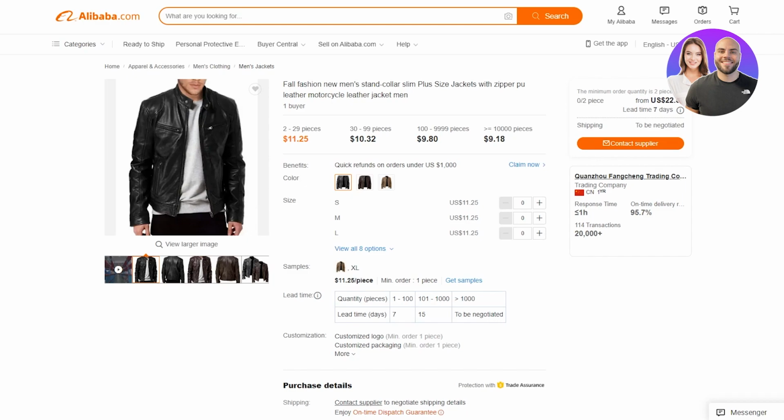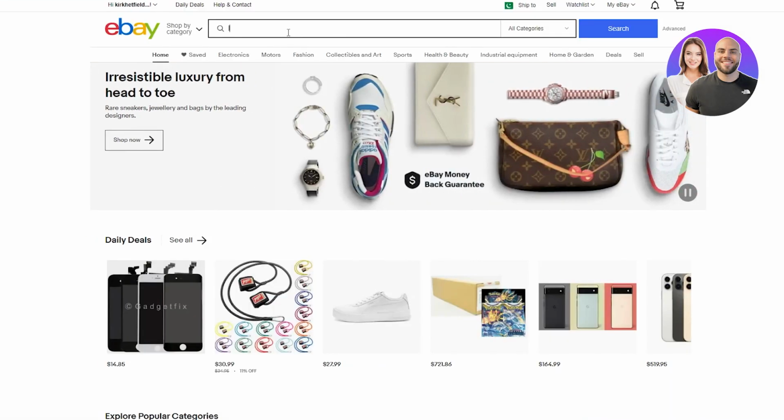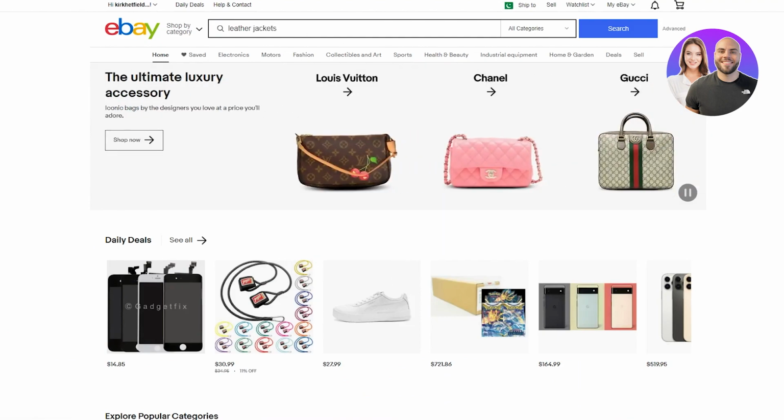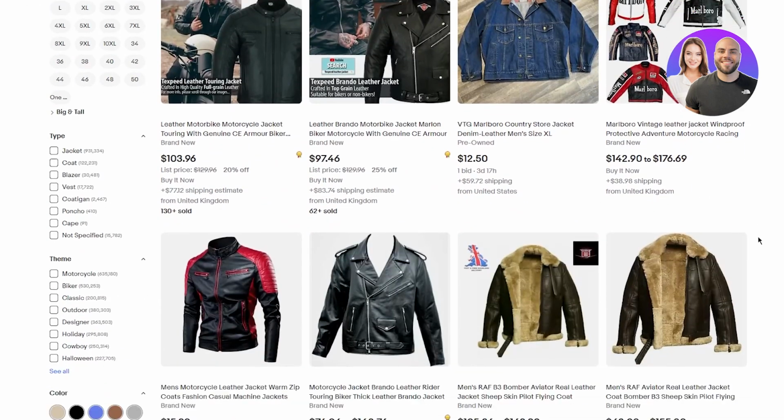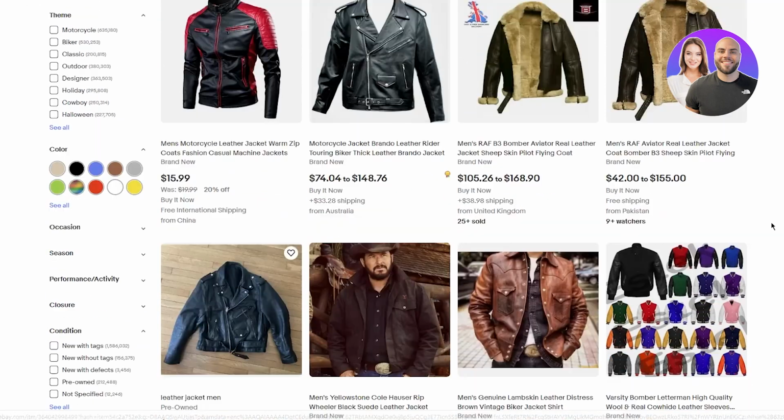This one is going to cost you up to 11 pounds or $11. And if I go on eBay and search up leather jacket, this is what, $11. Over here, look at the prices. They're absolutely mad, 127 and all that. That's crazy, that's out of this world.